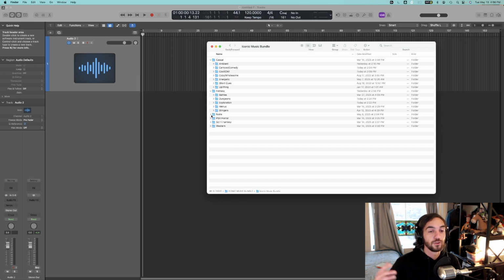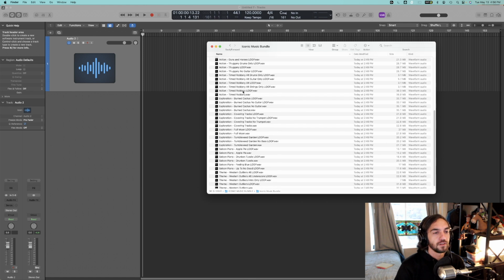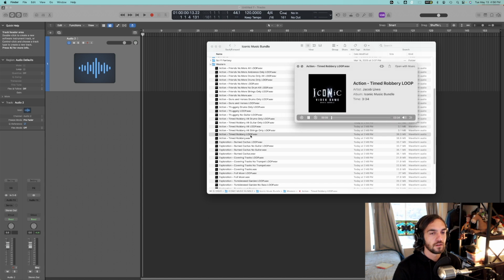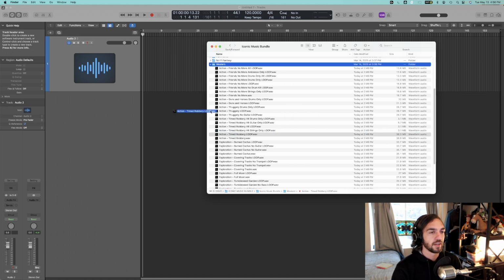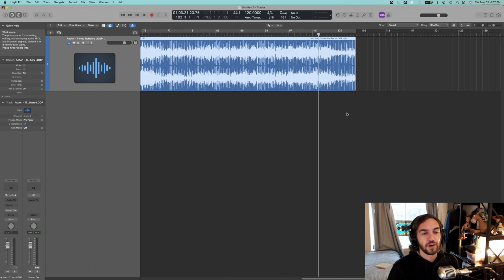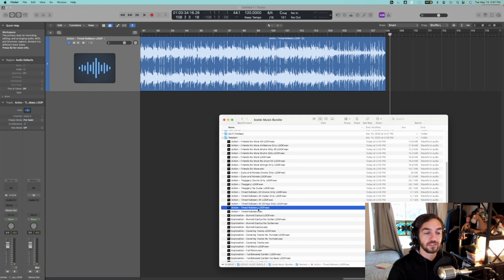Okay, let's demonstrate the looping capabilities of these tracks. I'm just going to pull one from the Western file here. Let's do Timed Robbery. This is a fun track, and I'm going to put this in the software that I use to create music, but it's not going to alter the file in any way. And we could see here, let's just listen to the end of this file, the loop file. There's kind of like a sharp ending there of the file. That's because it's the loop file.